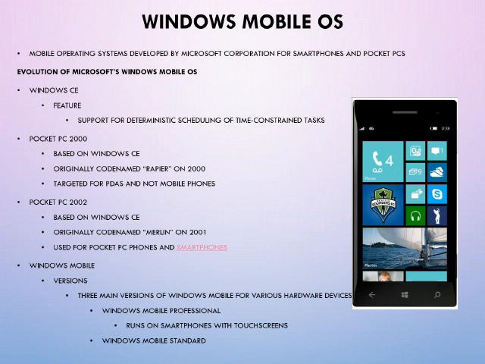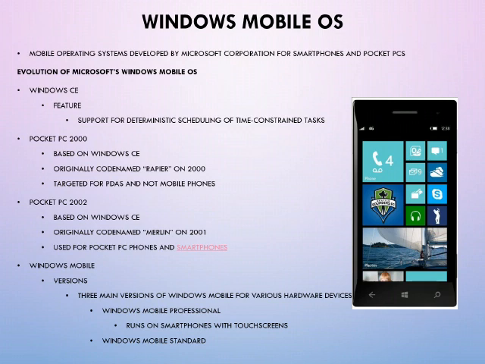This was developed based on your Windows CE, and the name initially was given as Rapier, and after that it was changed to Pocket PC 2000, and mainly they developed this for PDAs and not for mobiles. And the next one is Pocket PC 2002. This was also developed with the help of Windows CE, and this was originally named Merlin in 2001, and this particular thing was designed for pocket PC phones and smartphones.